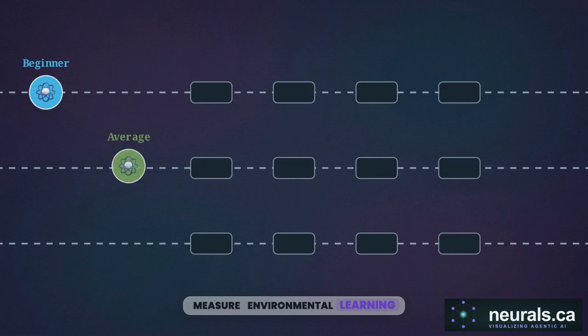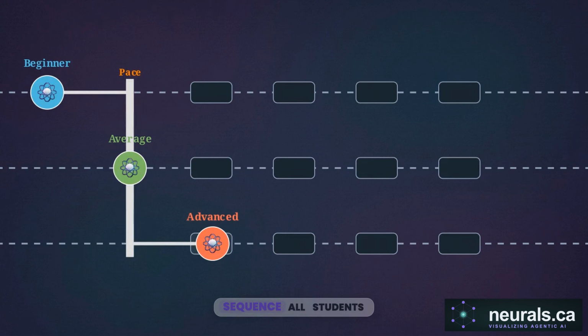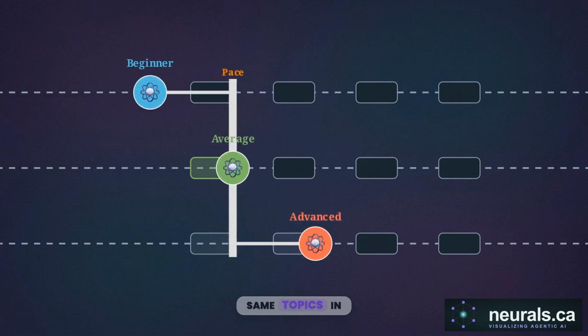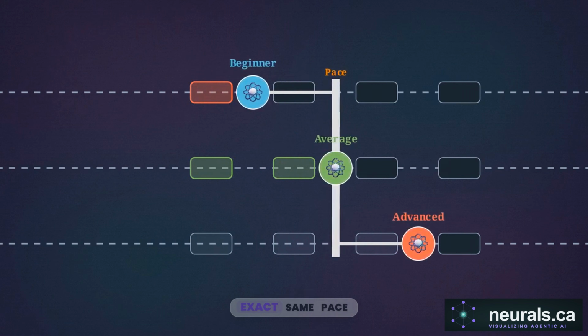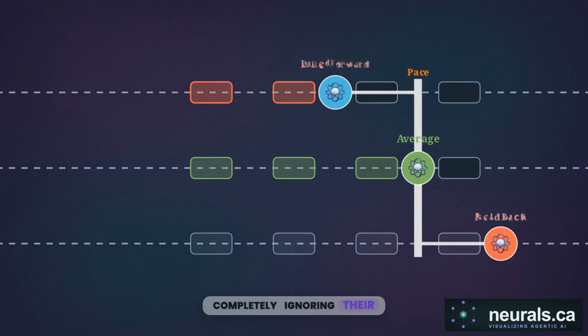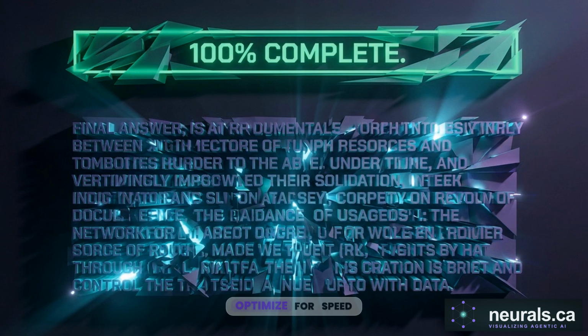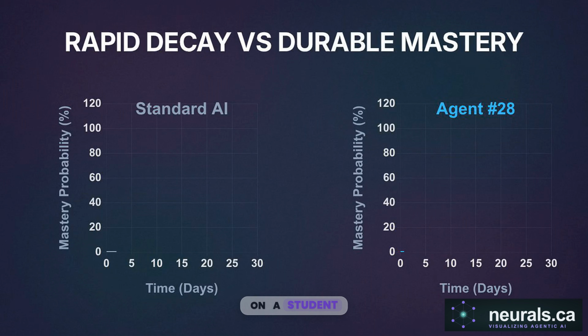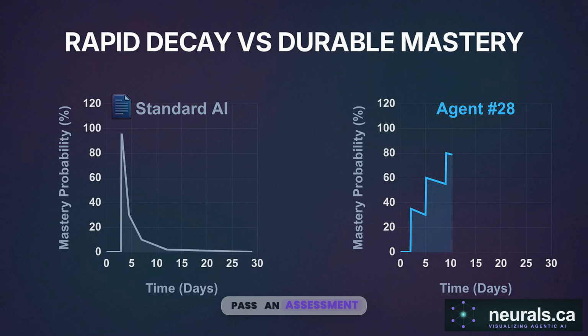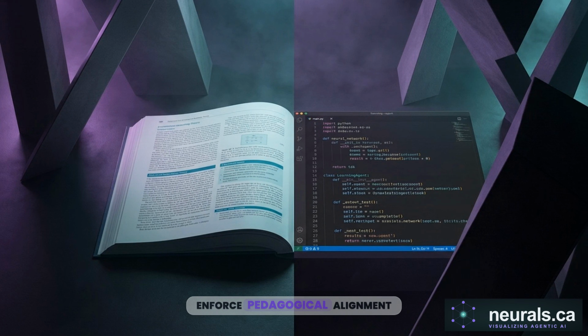Traditional learning environments often deploy a strict linear sequence. All students encounter the exact same topics, in the exact same order, at the exact same pace, completely ignoring their varied prior knowledge. Standard conversational AI tutors attempt to fix this, but fall into a predictable trap. They optimize for speed and task completion rather than actual knowledge retention. They generate the answer so the user can quickly move on. A student interacting with these systems can easily pass an assessment today, but their recall of the underlying material rapidly decays within days. To build an effective tutor, we enforce pedagogical alignment.